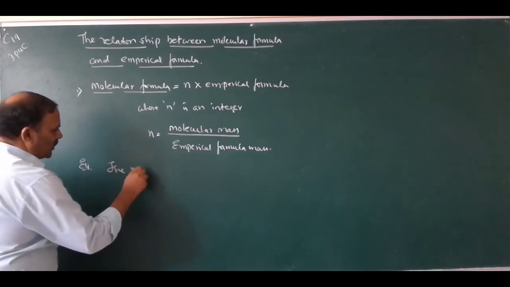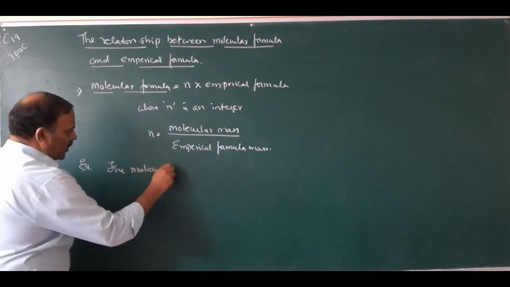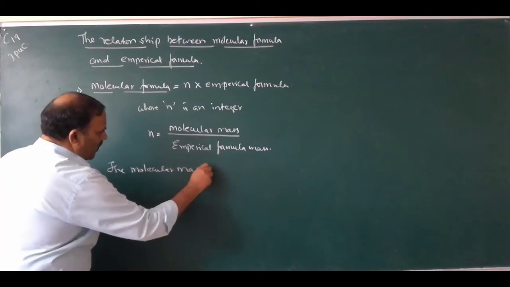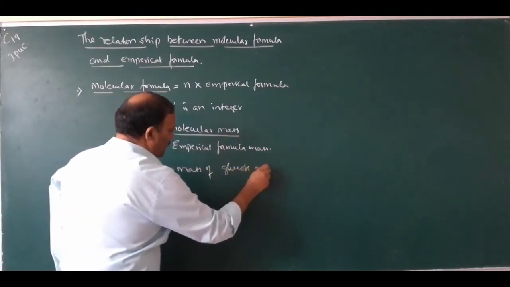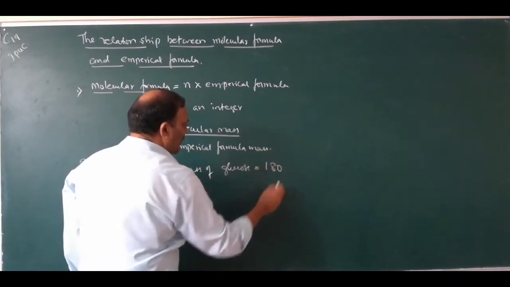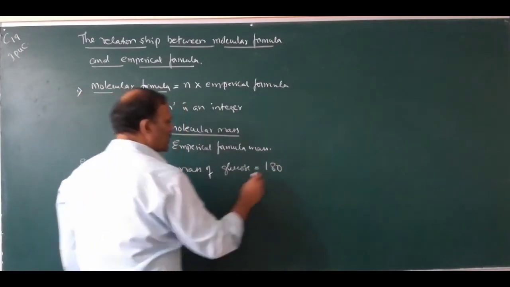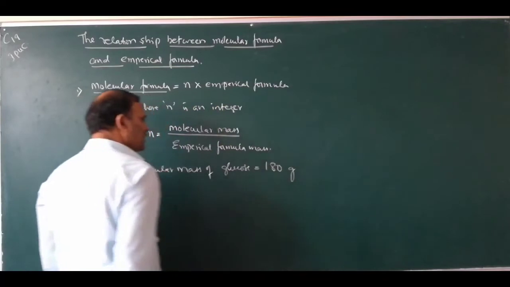the molecular mass of glucose equals 180. Molecular mass of glucose equals 180 grams.